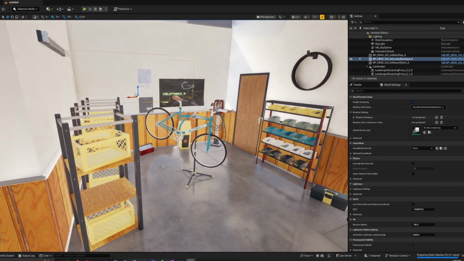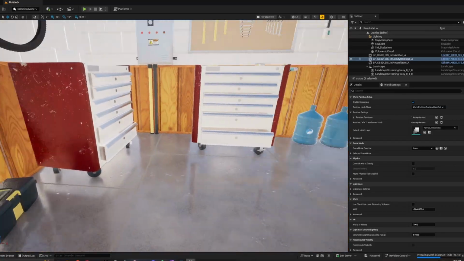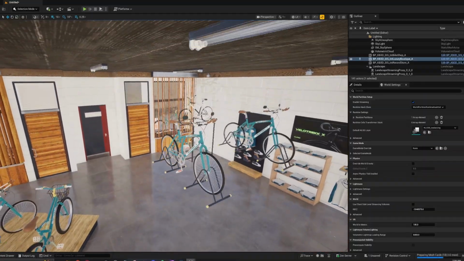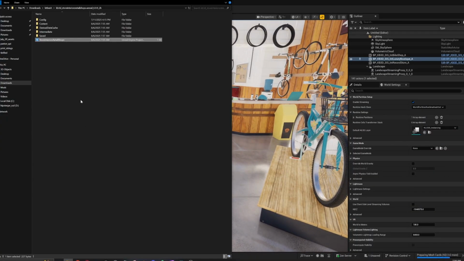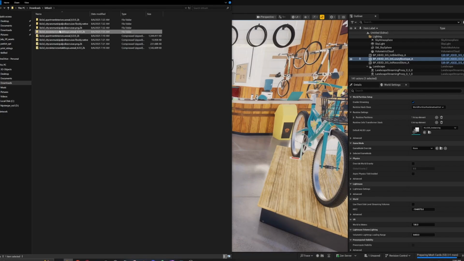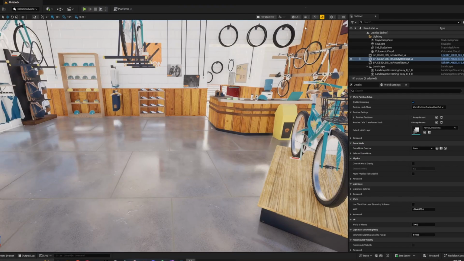It's loading in the textures. So we have a bike shop here. You get all these assets and you can just use these out of the box. You get the store interiors, and you get all the cars. There were several different cars, if you can figure out how to use them. And this police, what was it? The police office. What do they call it? The police station. Oh, it didn't download properly. Oh, well, you get the point. I thought I downloaded the police station. That stinks. But you get all these for $30, right?